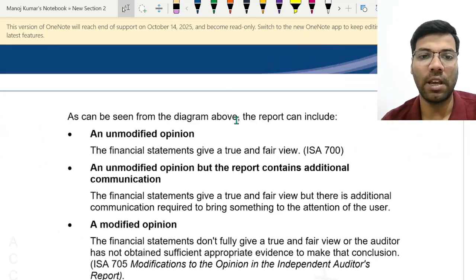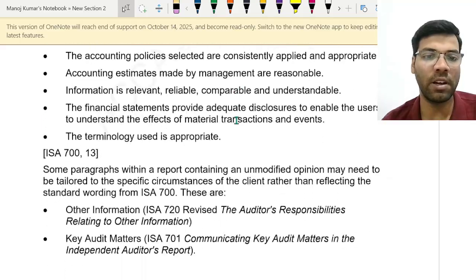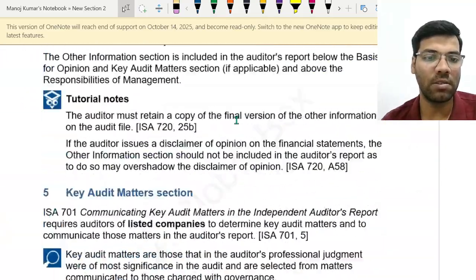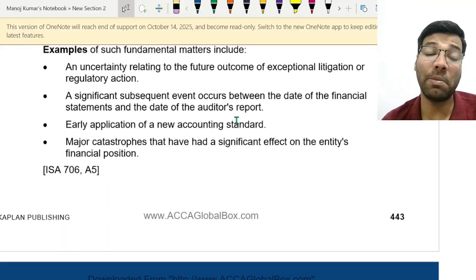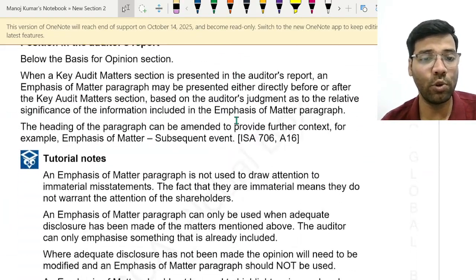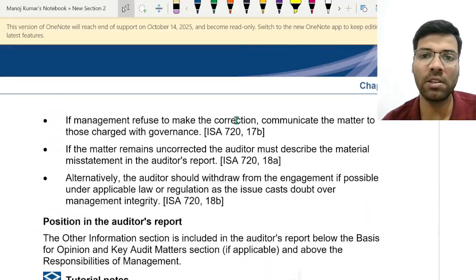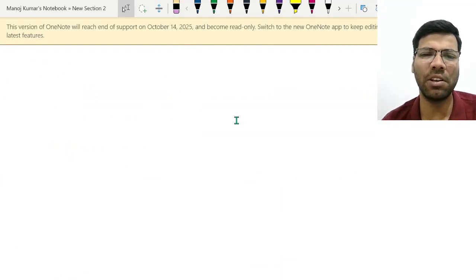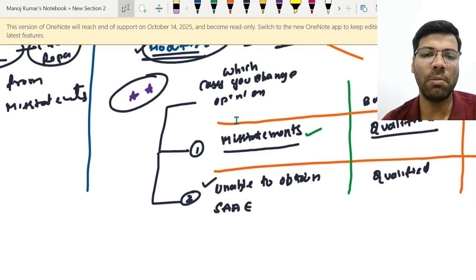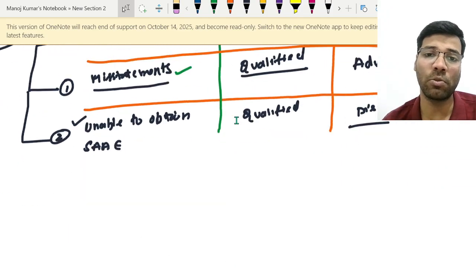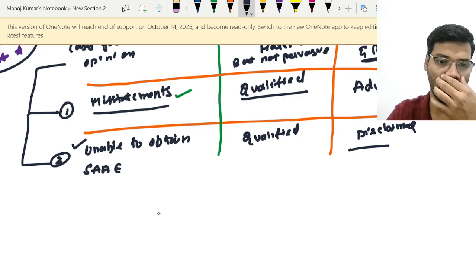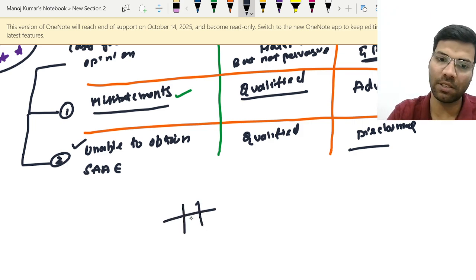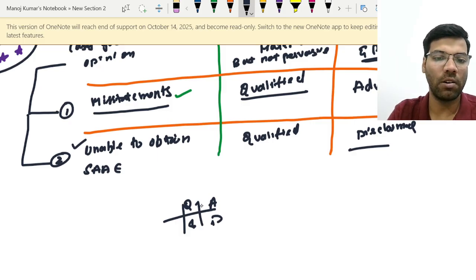Okay, I guess you would have a chart here somewhere. Not there, the chart is not there. It is there in the BBP textbook. So you do one thing, you just remember this, and anywhere you get a doubt about what type of opinion is to be expressed in your question paper, you just make this with a pencil: qualified, qualified, adverse, disclaimer, QQAD.